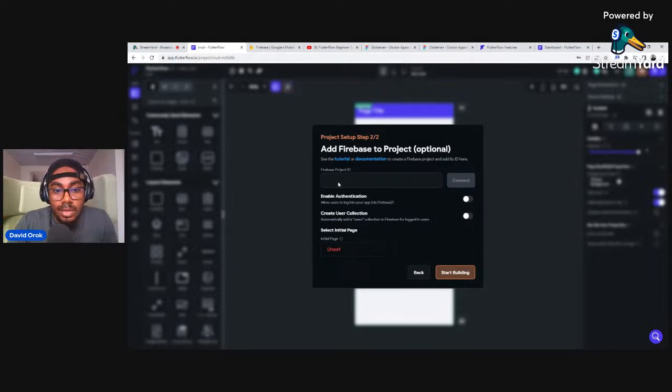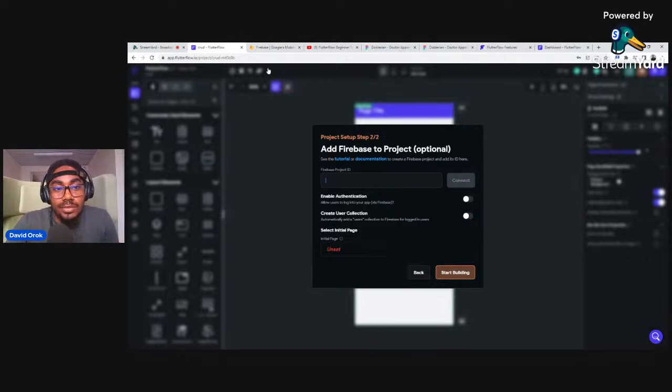All right, so let's get a Firebase project ID and put it here. Firebase is where you store the files that your FlutterFlow application will be using to run. And for you to connect your FlutterFlow project to your Firebase project, you need the Firebase project ID. Make sense? Great.